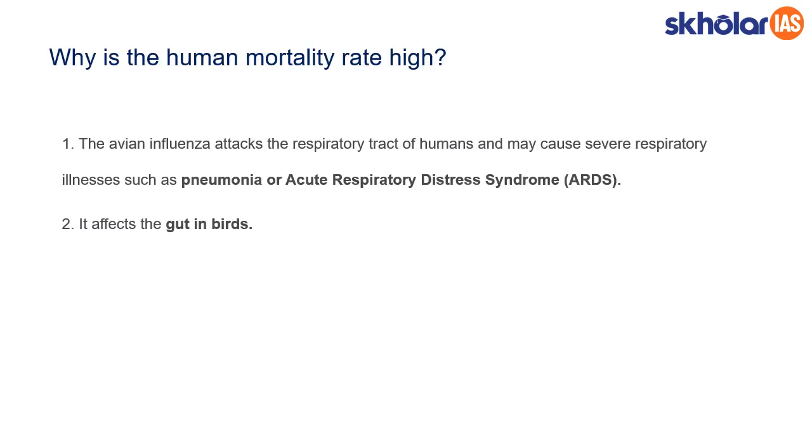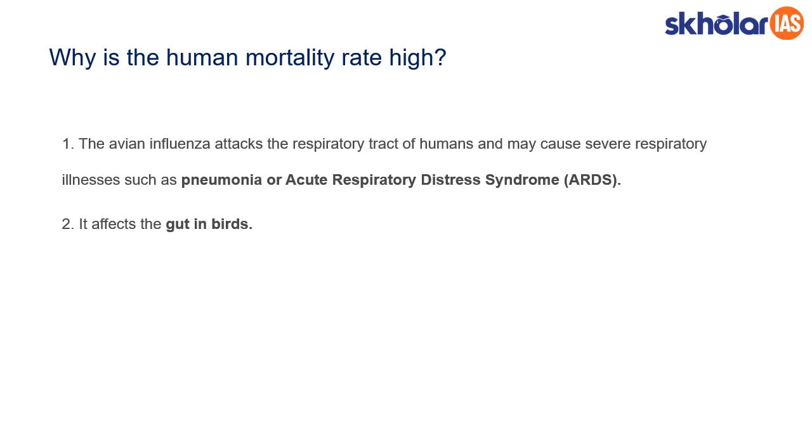The next important question to address is why there is such a very high human mortality with respect to bird flu. The strain H5N1 causes very high human mortality for several reasons. Basically, this particular strain attacks the respiratory tract of humans and causes severe respiratory illness. As a result, pneumonia and acute respiratory distress syndrome can happen, and this leads to breathlessness and other forms of respiratory problems, leading to instant death. And in birds, it affects the gut. So both are very sensitive regions, the gut as well as the respiratory tract of humans, and it causes very high mortality.